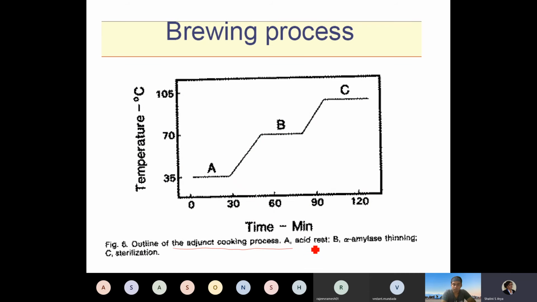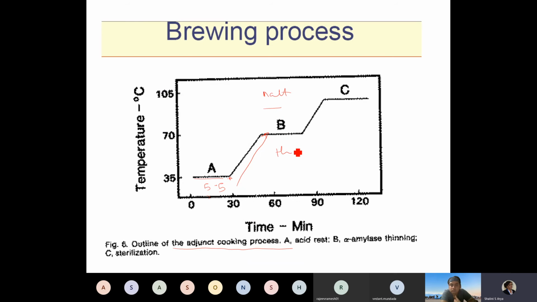So, outline of the adjunct cooking process. First step is called acid rest, in which pH is 5.5, and then you slowly increase the temperature. When you increase the temperature, the amylase acts during this process. A little malt is added.